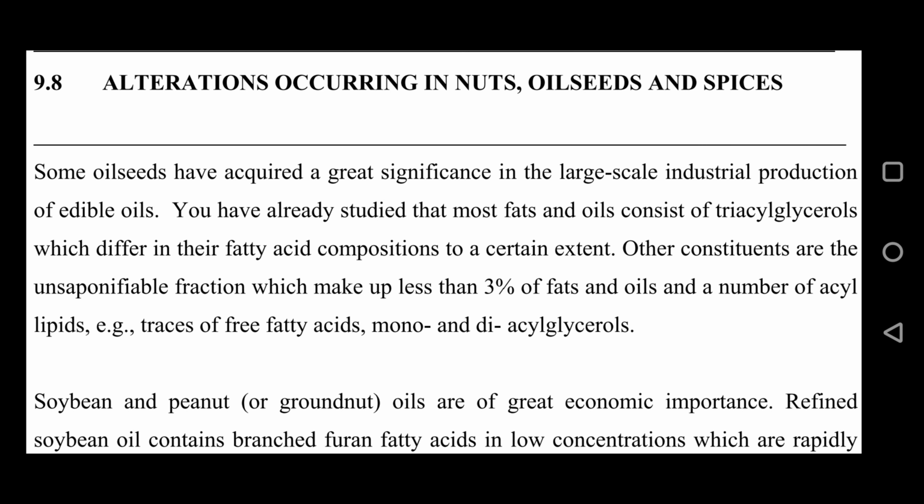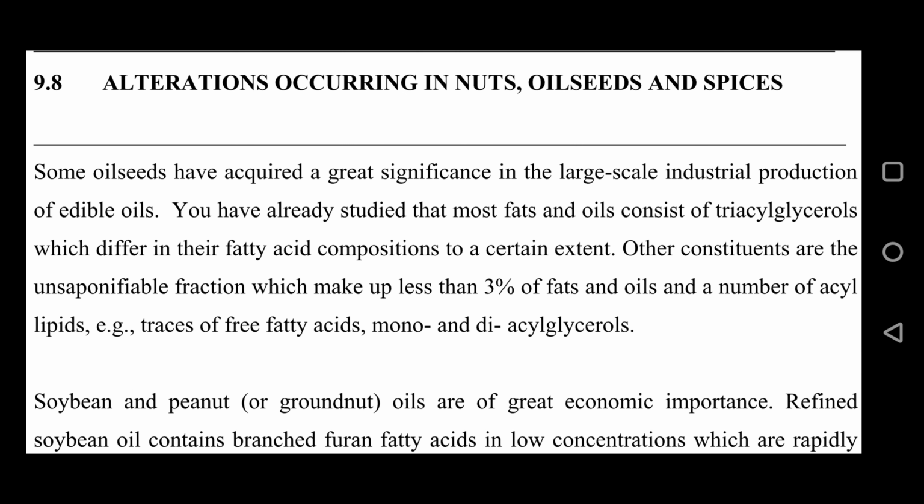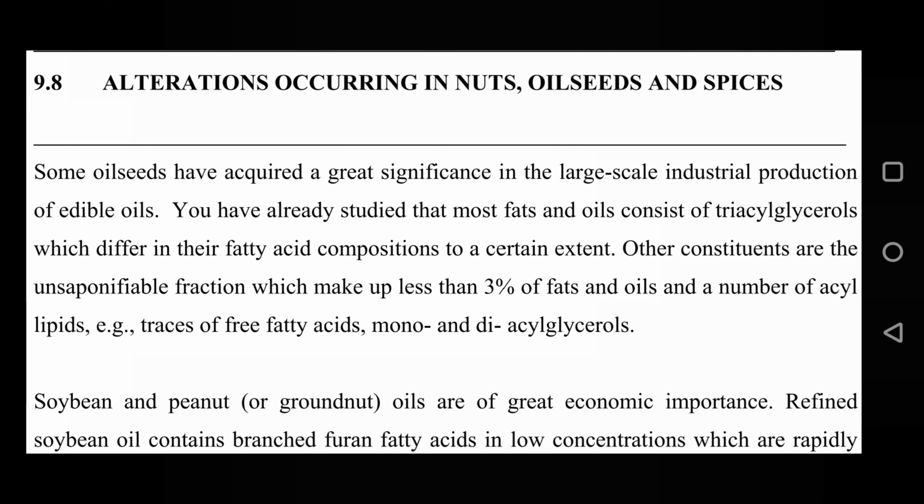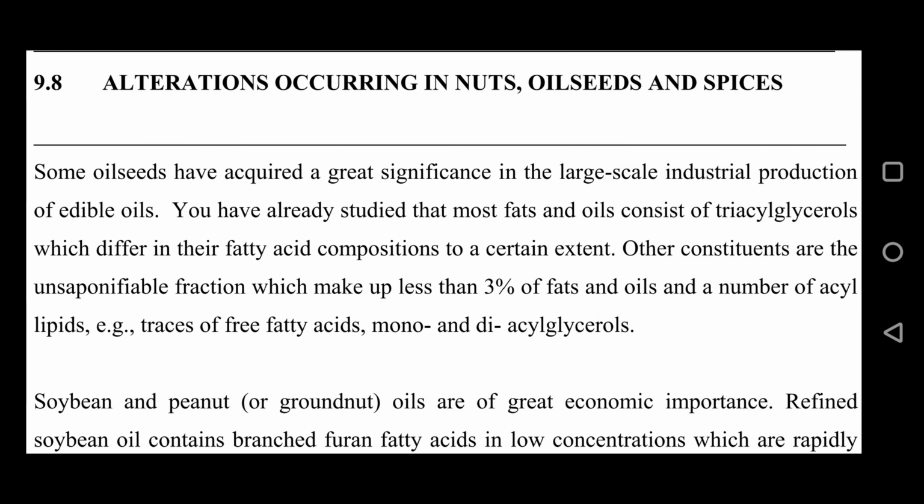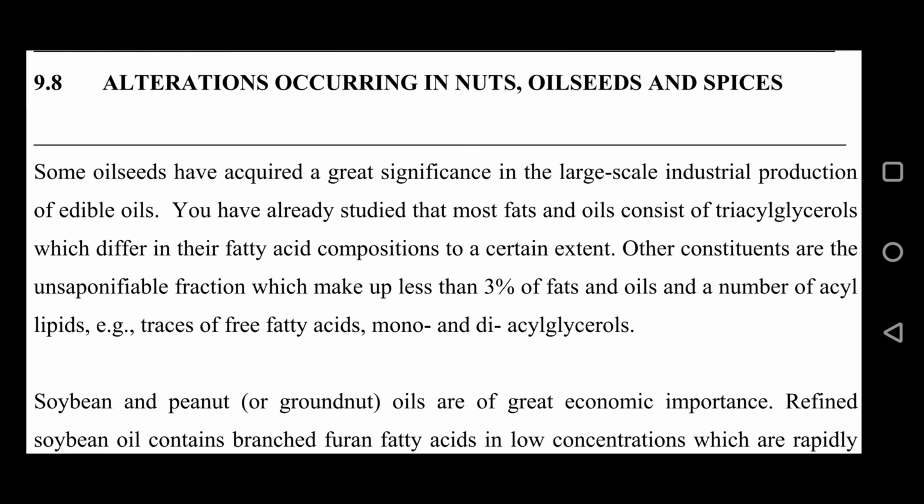Today, we are going to deal with the topic alteration occurring in nuts, oilseeds, and spices. Some oilseeds have acquired a great significance in the large scale industrial production of edible oils. You have already studied that most fats and oils consist of triacylglycerols which differ in their fatty acid compositions to a certain extent. Other constituents are the unsaponifiable fraction which make up less than 3% of fats and oils and a number of acyl lipids, for example traces of free fatty acids, mono and diacylglycerols.